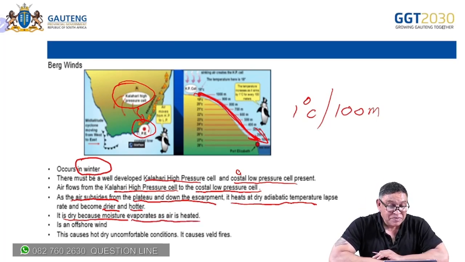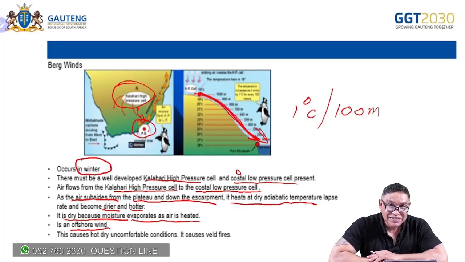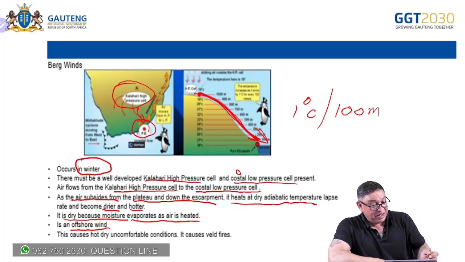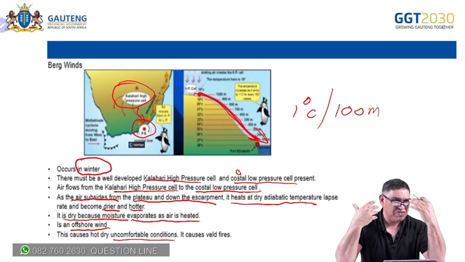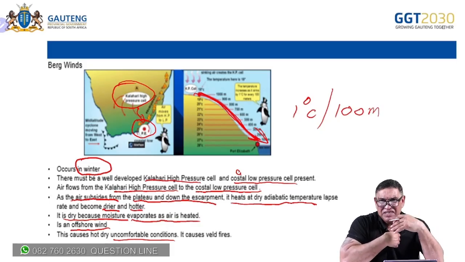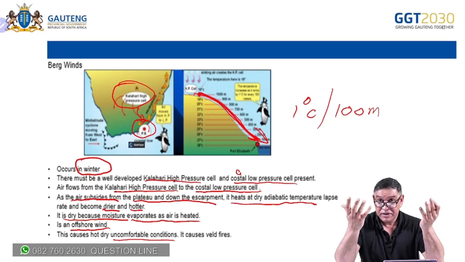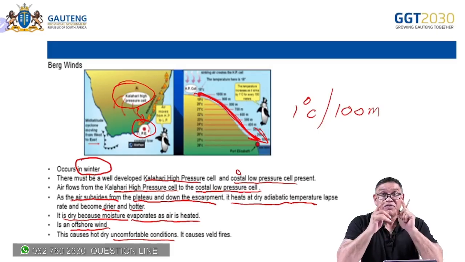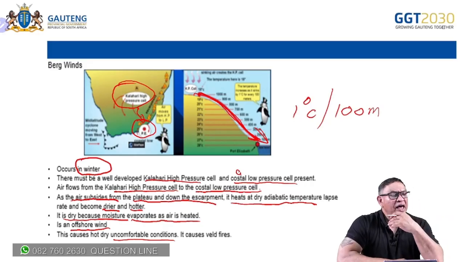One more thing. Because it's coming from land to sea, it is an offshore current. Can you see that, learners? It brings uncomfortably dry conditions. Because it's so dry, it'll dry vegetation. People feel the dryness, in terms of humans. Because now everything is so dry, it can be linked to veld fires, because you just need to throw a match out of your window and there you have a massive veld fire over a short period of time.